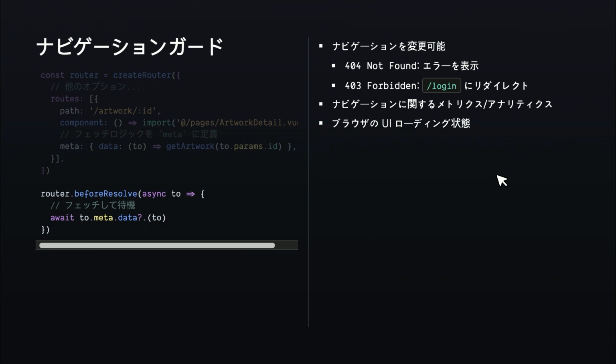But navigation guards also have some downsides. We cannot use component data, and we need to store the data somewhere global, like Pinia, for example. But the whole idea is that this approach is different from the other three.